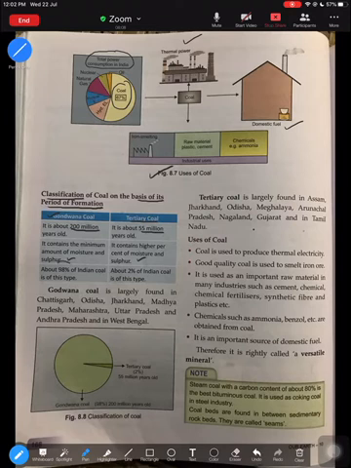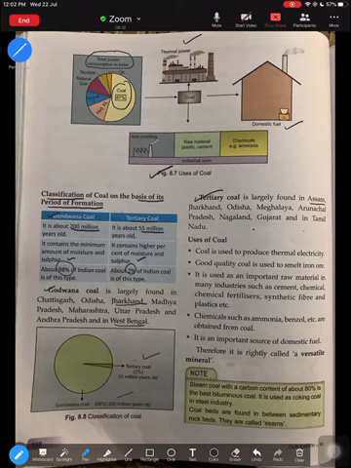Almost 98% of the coal that we find in our country is of Gondwana origin. 2% is tertiary, which is mostly found in Assam. For Gondwana you can learn Jharkhand and West Bengal. Tertiary coal is basically Assam, 2% is found in Assam. So almost 98% of coal is Gondwana origin, and 2% is tertiary origin.